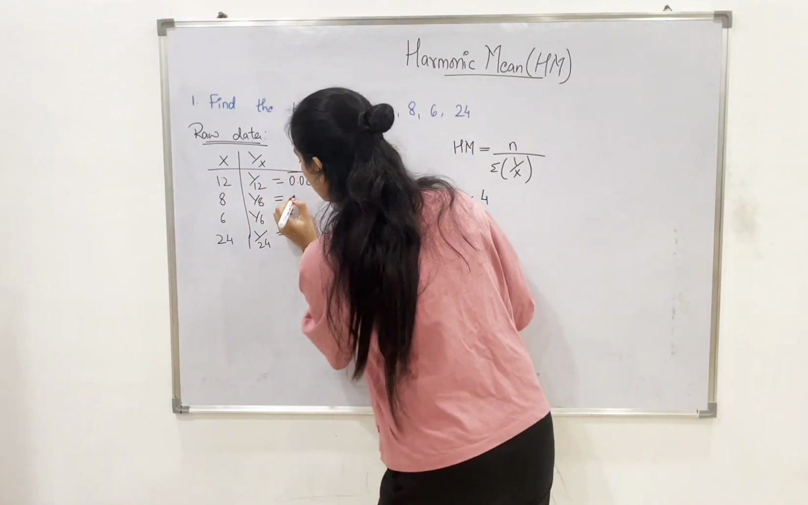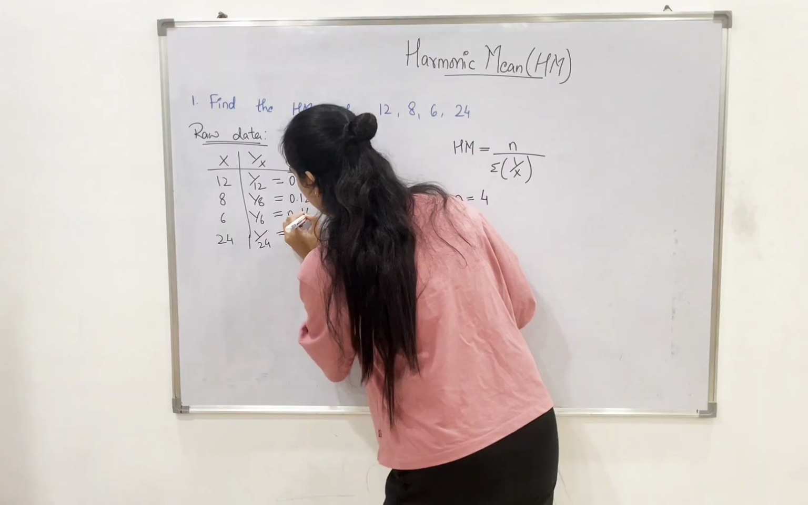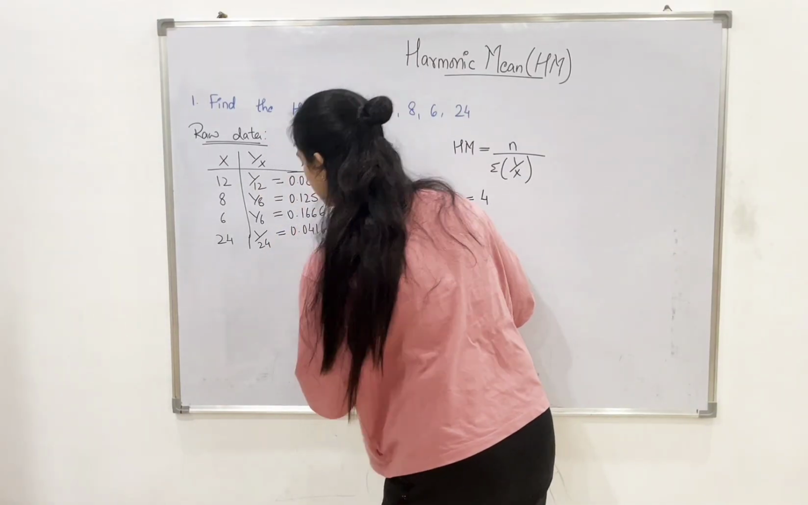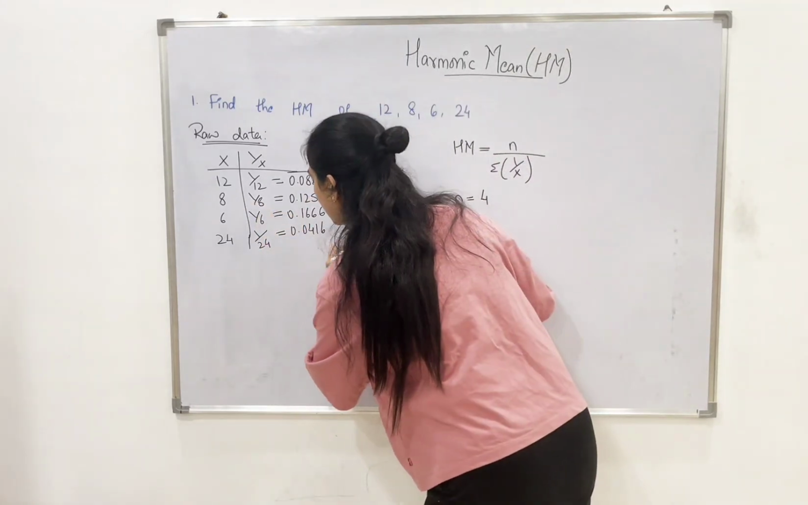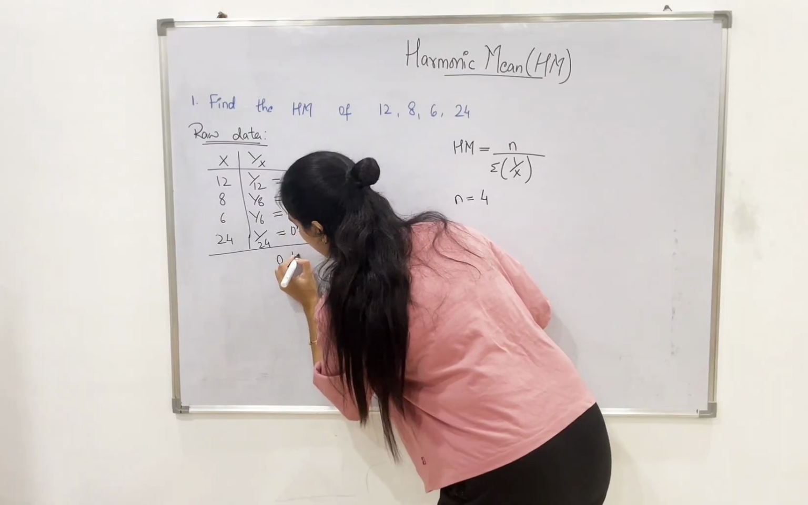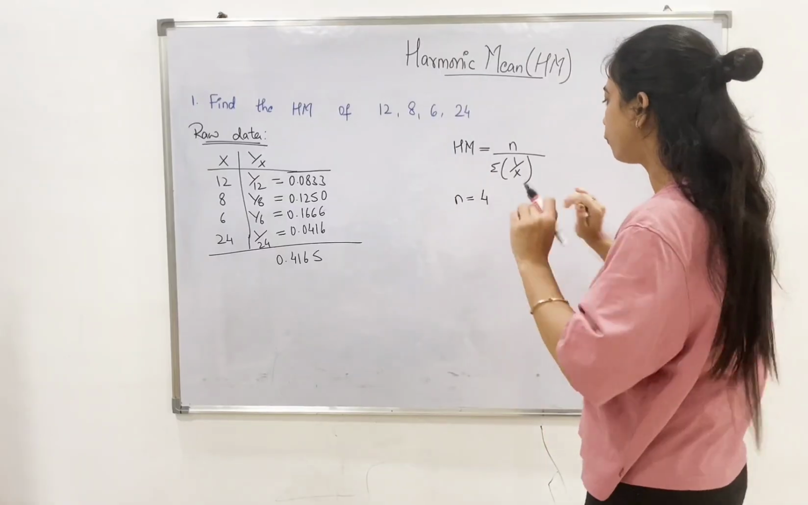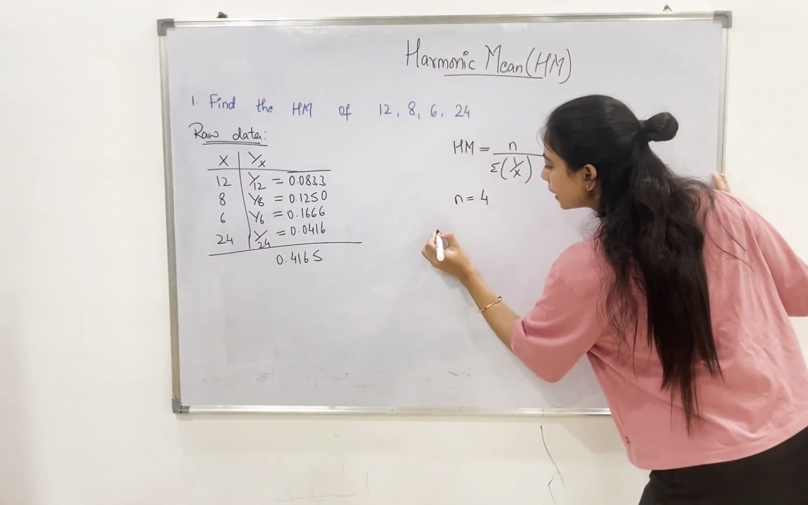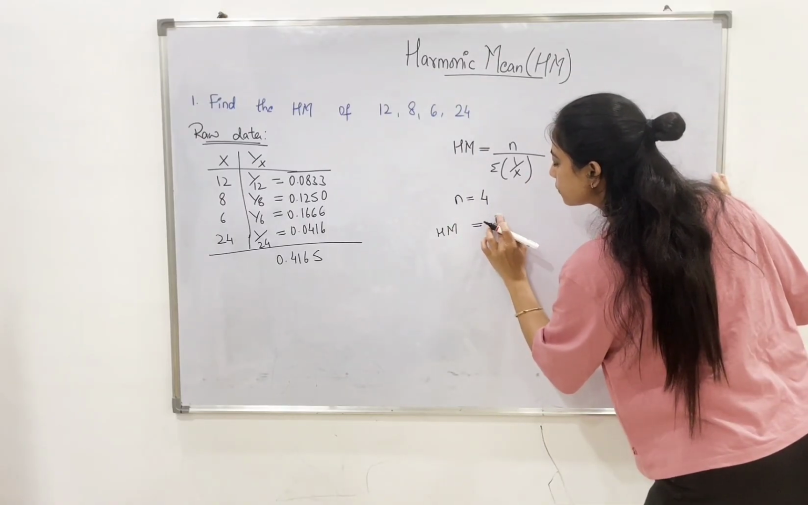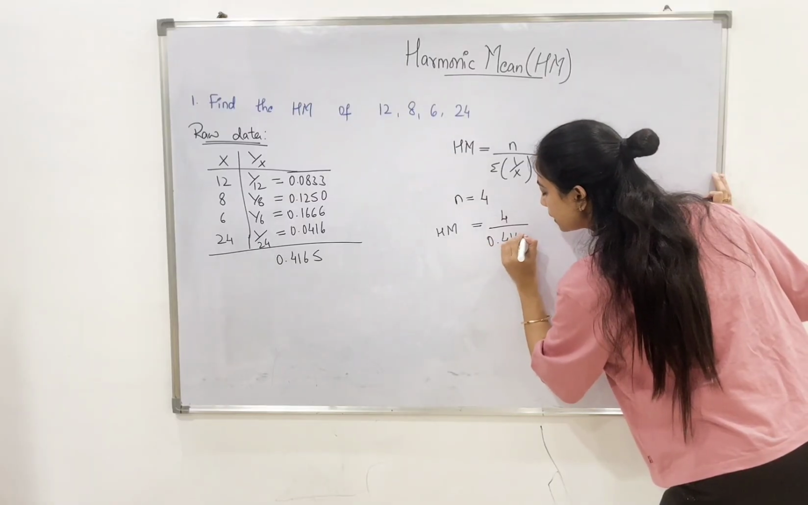0.0833, 0.1250, 0.1666, 0.0416. Now we need to take the summation of all these values, which is 0.4165. So by taking the total, we need to substitute that in the formula. HM is equal to, since our n value is 4, we'll write that first, divided by 0.4165.